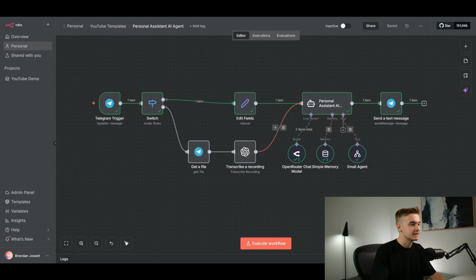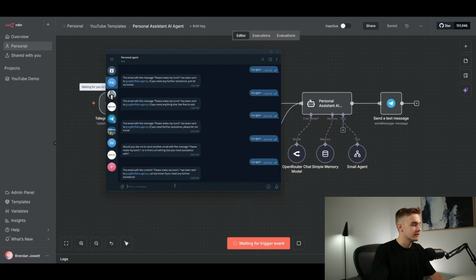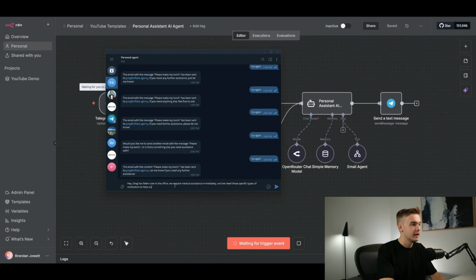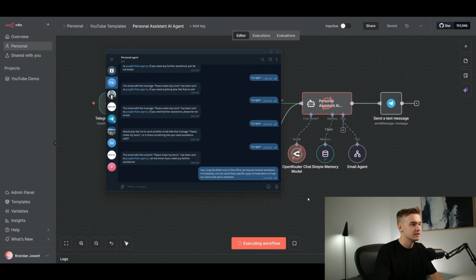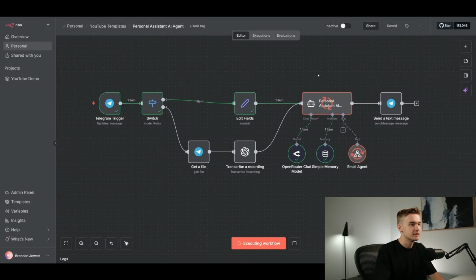To test if this is actually working, we're going to hit execute workflow, and I'm going to give it maybe a critical email that we want to send, and we want to have it put in a draft and not actually get sent out. So, hey, Greg has fallen over in the office. We require medical assistance immediately, and we need these specific types of medication to help out: Band-Aids and a stretcher. Given it a pretty intense example here of Greg who's fallen over in the office, we'll send that over to the agent and see if we're able to process that, and see what our agent decides to do with it.